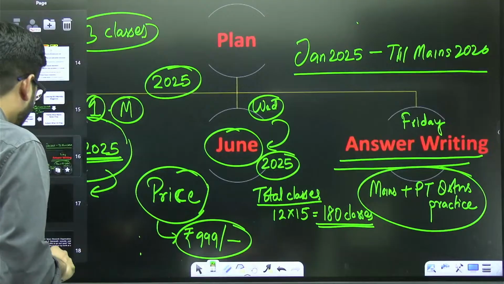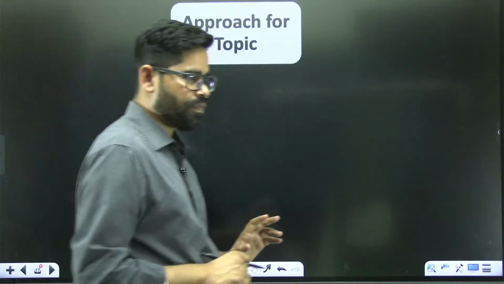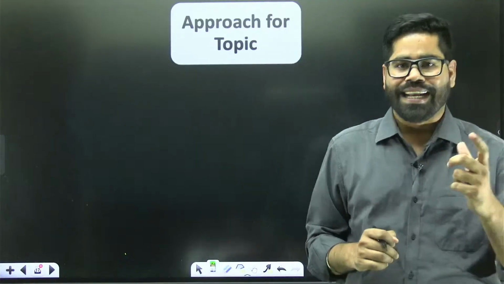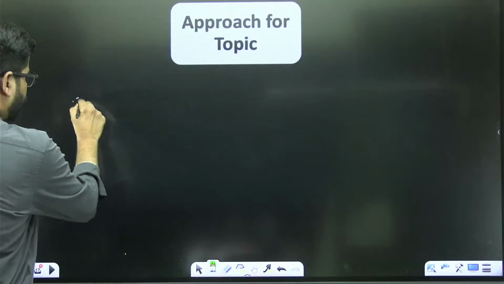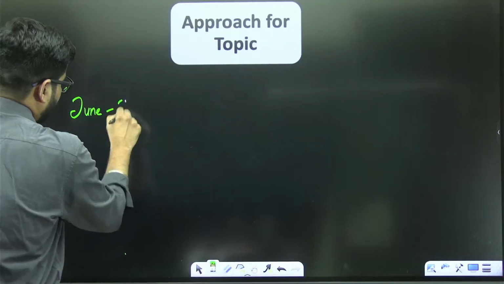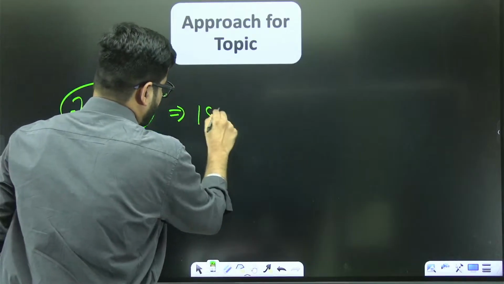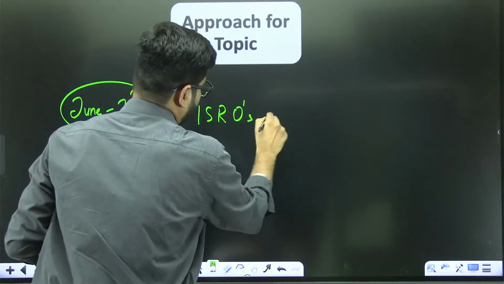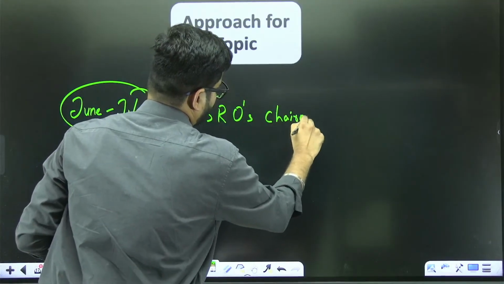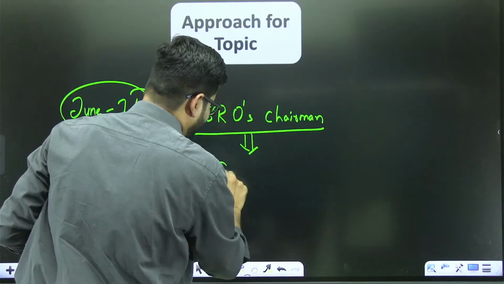Now, let me tell you how we approach the topic. Just to give you one hint, how do we approach the topic? Last year, in the month of June and July, there was a topic in the news, that was the ISRO chairman, he has given a statement on planetary defense.